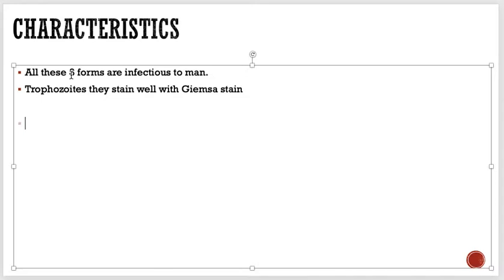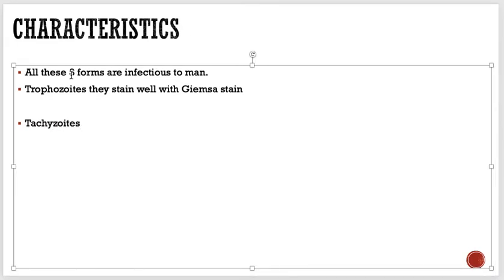They rapidly proliferate, and whenever they infect the human, they keep on releasing small trophozoites, or the subform which is called tachyzoids.